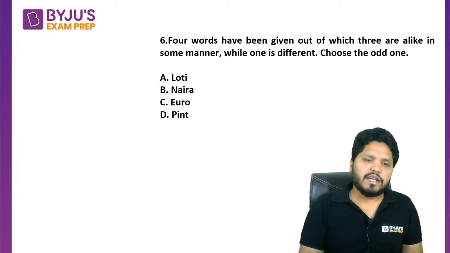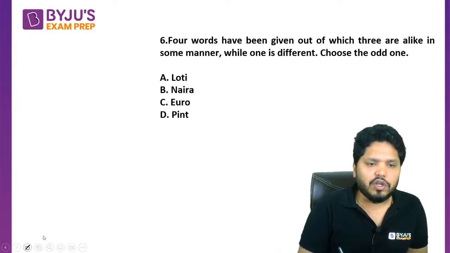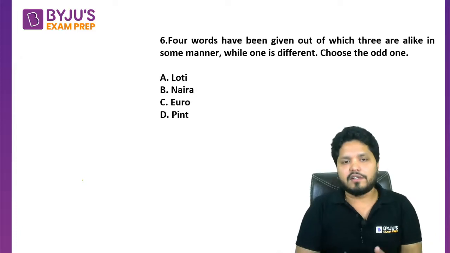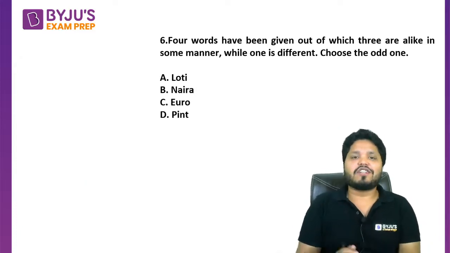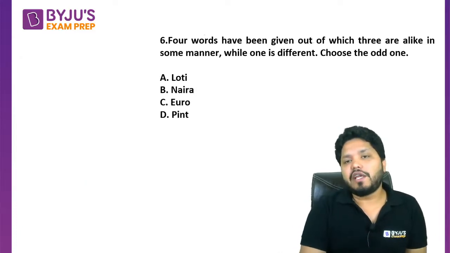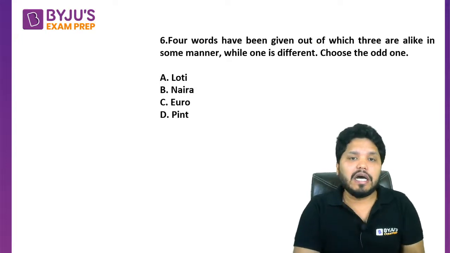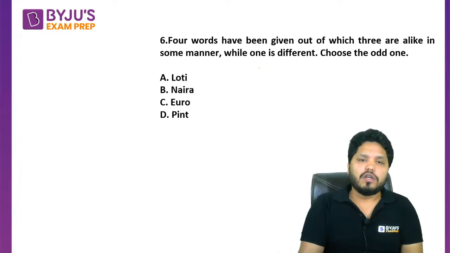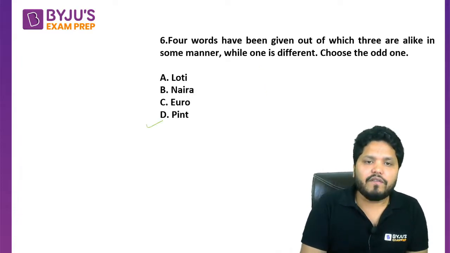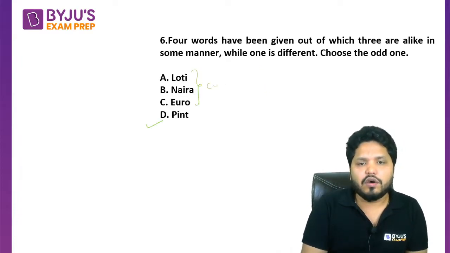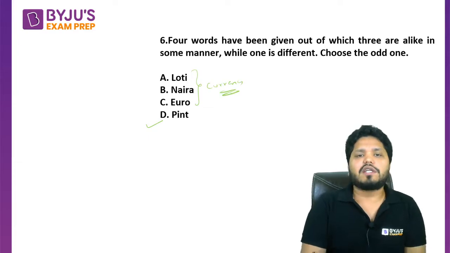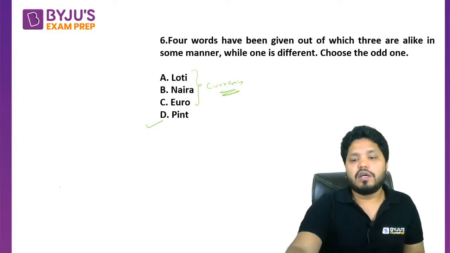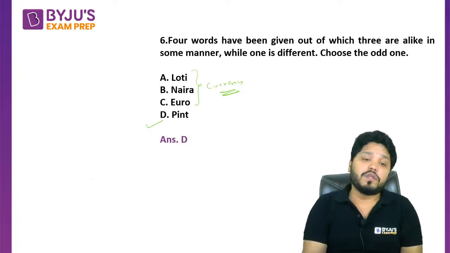Once again, this is kind of a GK question, we can say general knowledge. If your general knowledge is good, you can easily answer, otherwise it will become difficult for you. What's the question here? 4 words have been given, of which 3 are alike in some manner while 1 is different. So you need to choose the odd one. Except for one, every other is going to be the currency of some country. Euro is a currency, Naira is a currency, Loti is a currency, but Pint is not a currency here. So D option has to be the odd one out.